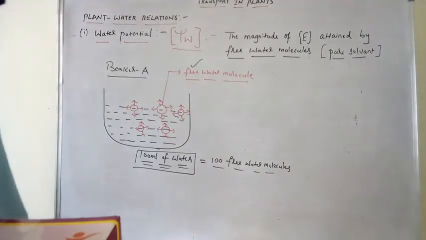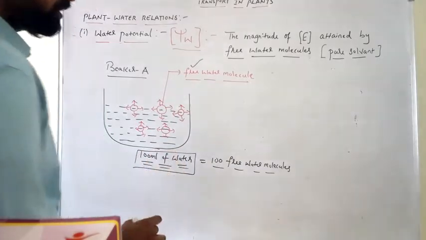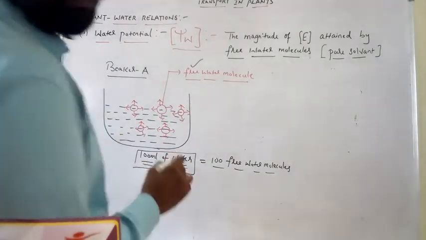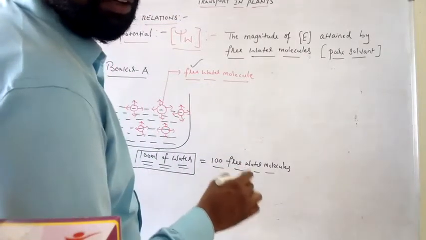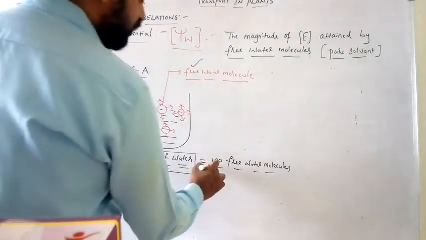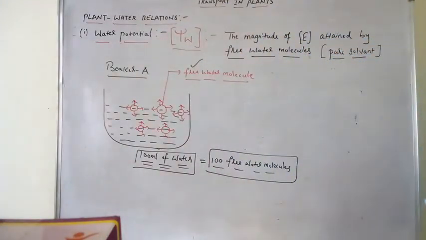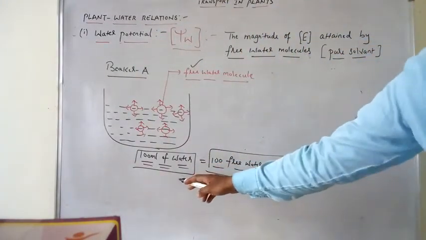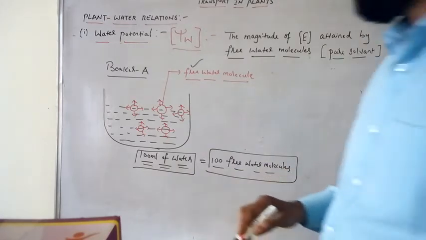For the betterment of our study, we are considering this 100 ml of water as having 100 free water molecules.